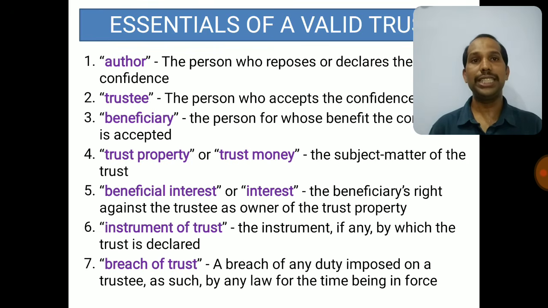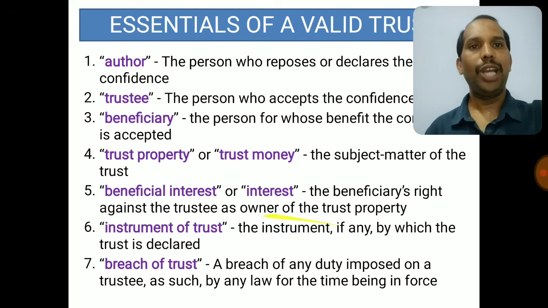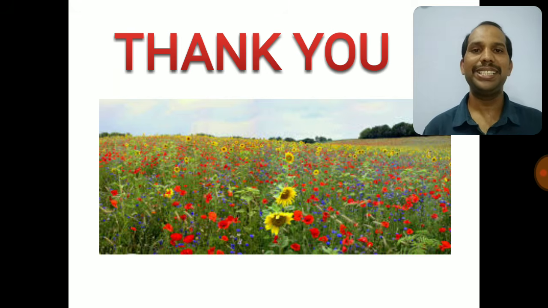So what are the essentials of a valid trust? Numbers 1, 2, 3, 4, 5, 6, please add "should be", and for number 7 add "there shouldn't be a breach of trust". So there should be an author, there should be a trustee, there should be a beneficiary, there should be trust property, there should be beneficial interest, and there should be an instrument of trust, and there should not be a breach of trust. This is all about trust, and I hope now you are feeling that yes, this is easy.